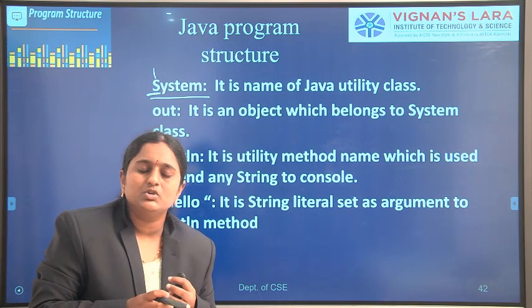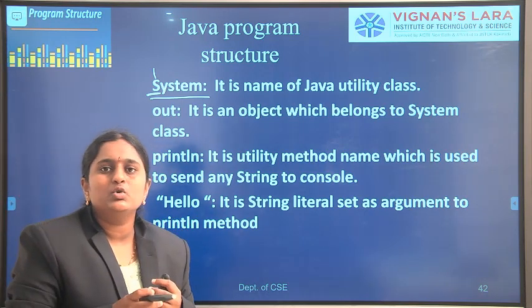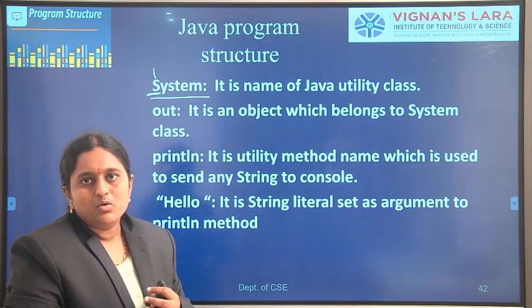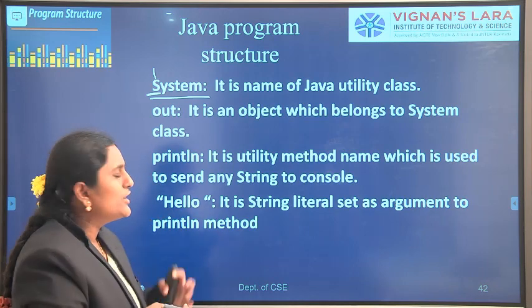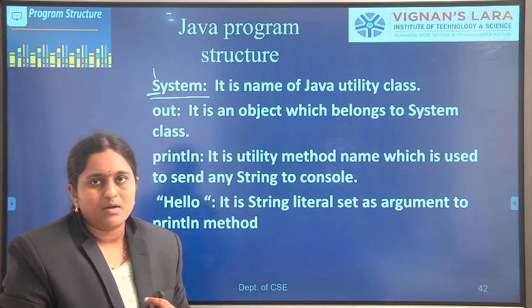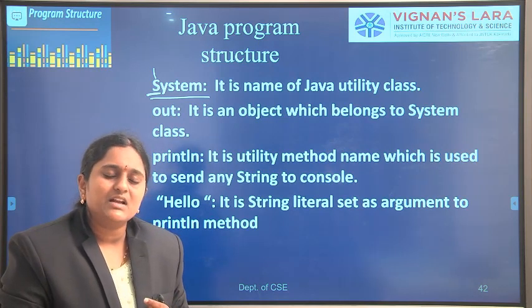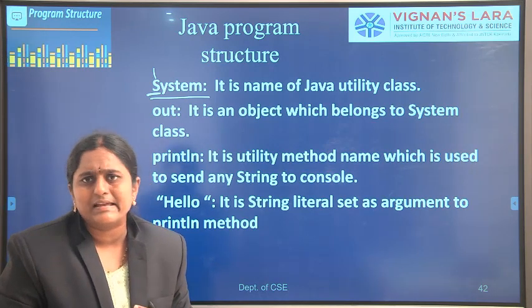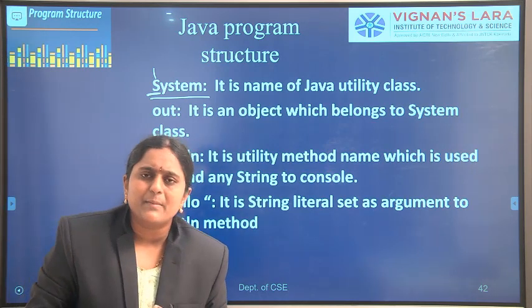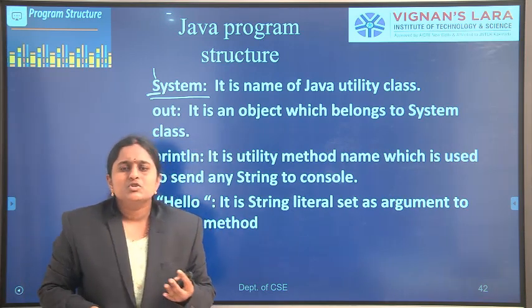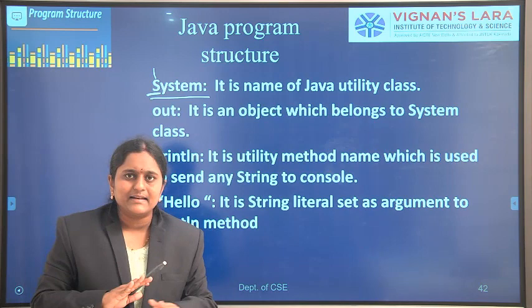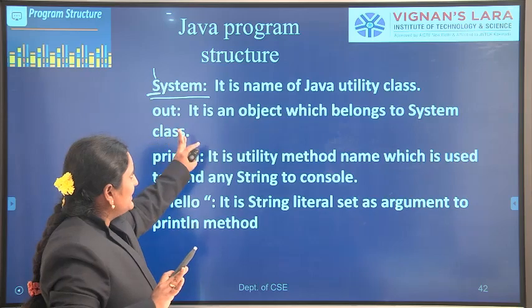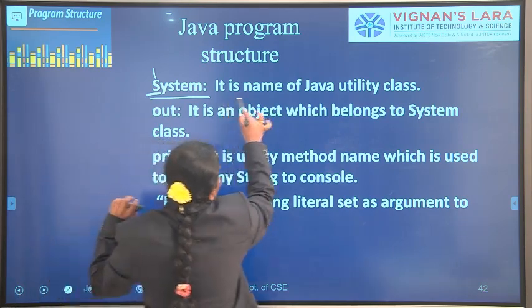Remember those statements. For example, if you forget to keep System with an uppercase letter and write a lowercase letter, our compiler could not compile our program, because System is a predefined class and its first letter should start with uppercase. At the time of compilation, it leads to an error. Our program will not compile successfully. It is a compile time error. So System is a predefined class, first letter uppercase. It is the name of a Java utility class.